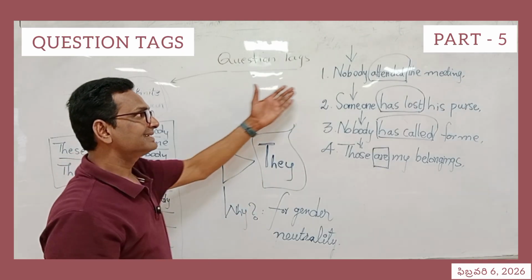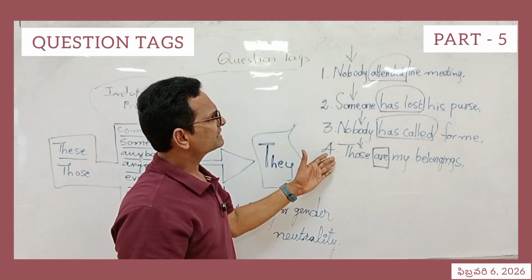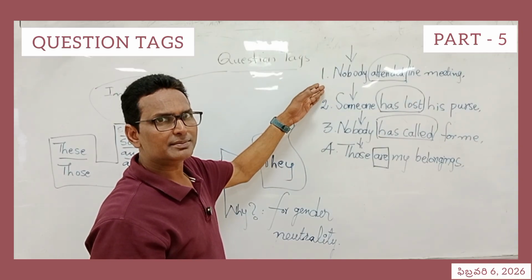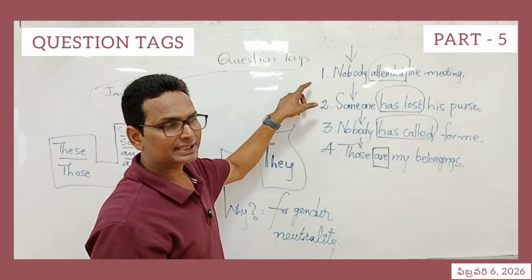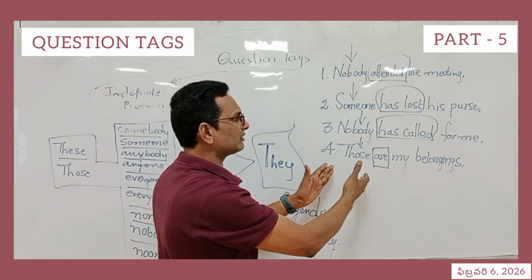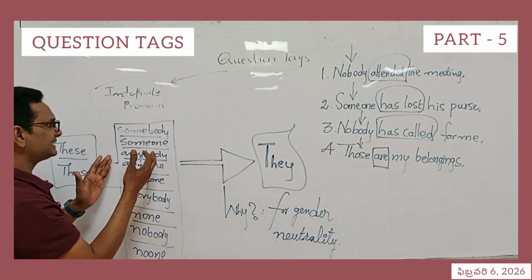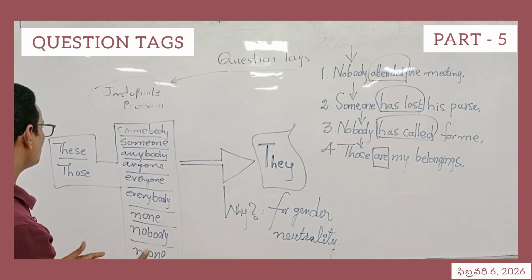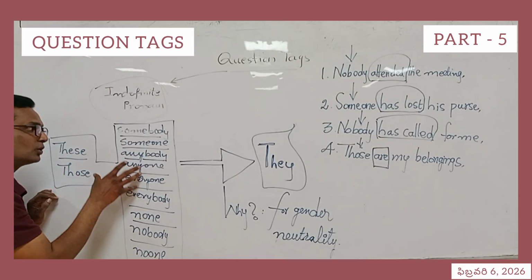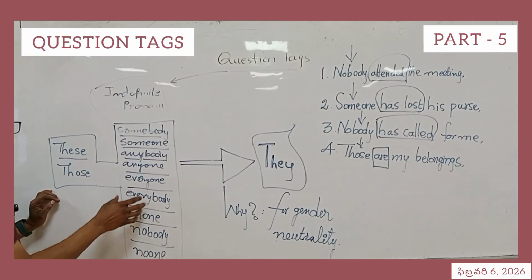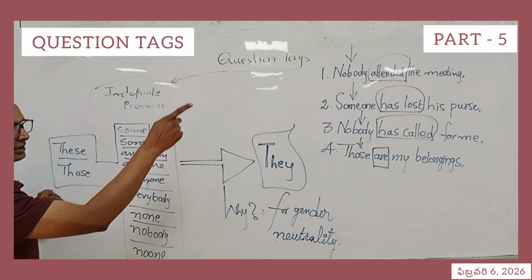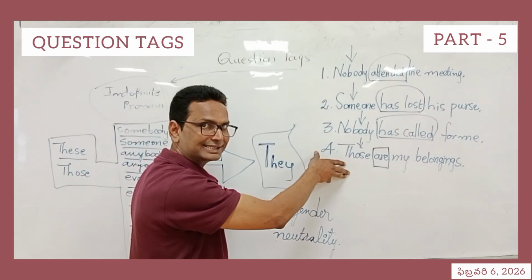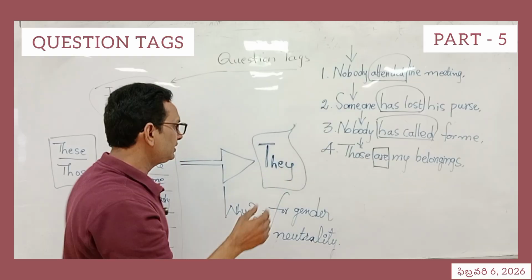But since these words are the subjects, what kind of pronoun should be selected is the major question. In that particular context, if you have any one of them in the sentences, such as somebody, someone, anybody, anyone, everyone, everybody, none, nobody, no one, these words are called indefinite pronouns. If any one of them comes in the beginning of the sentences, as I have written on this board, your choice should be only they.